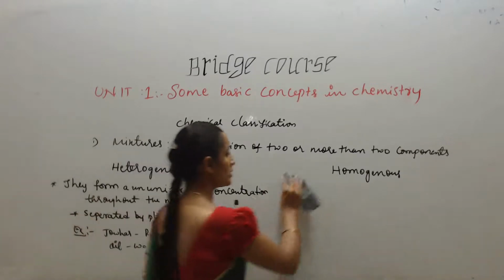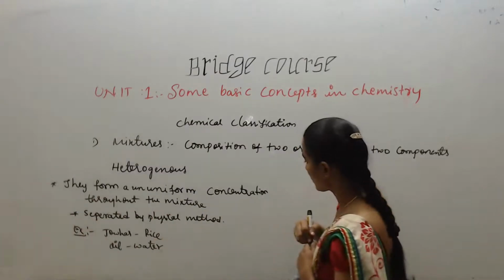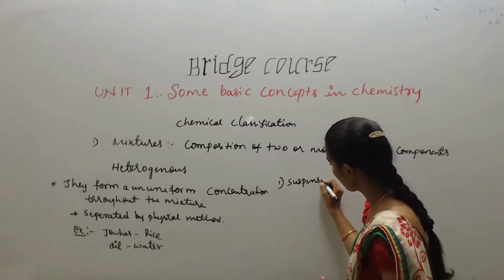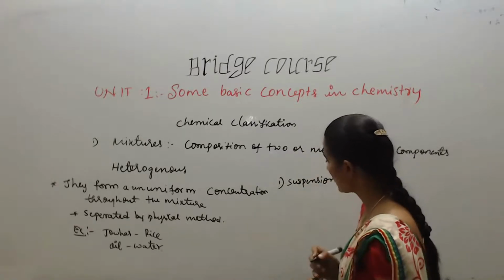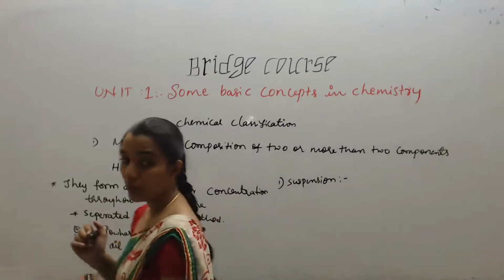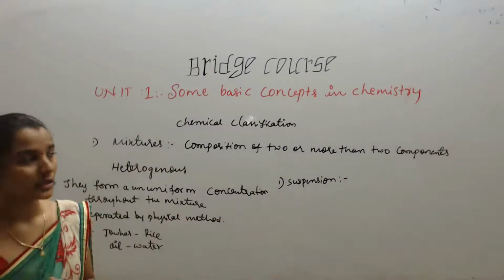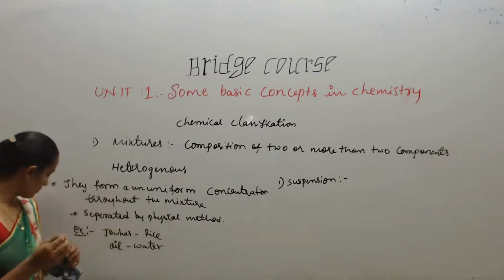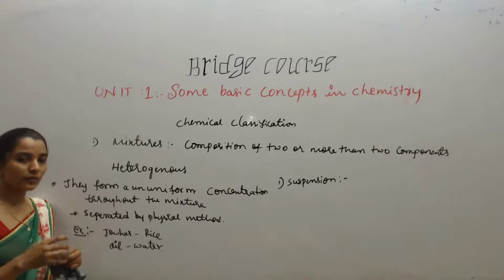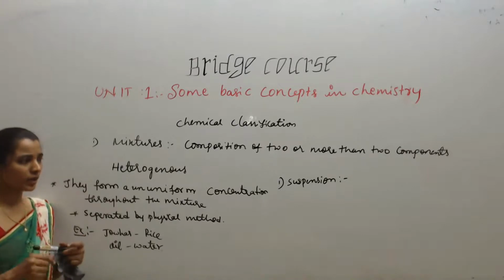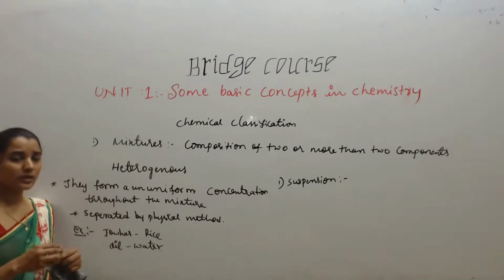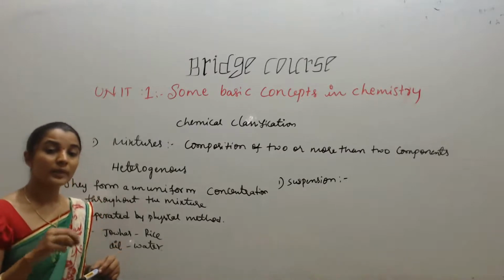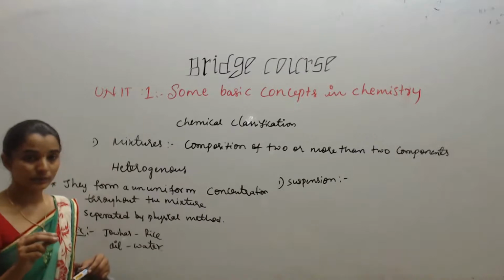In that heterogeneous mixture, we can say types are there. One is suspension. So what is called as suspension means, for example, if you mix any one of the flours, gram flour is there, maida is there. So you mix any one of the flours with the water and make it into a paste.